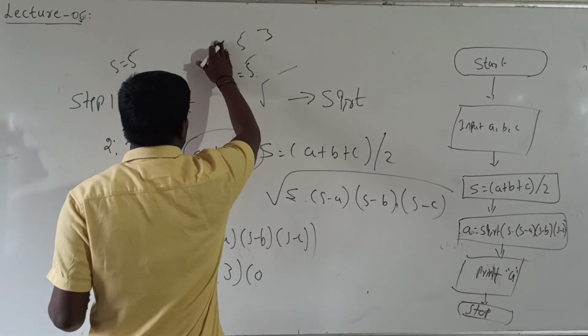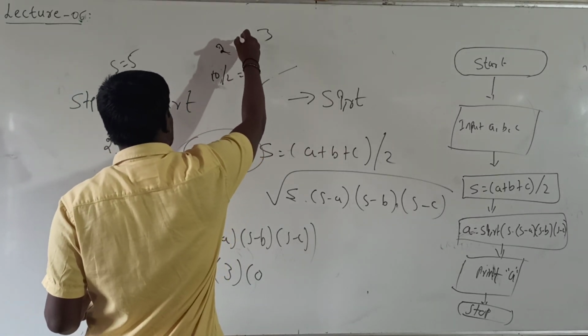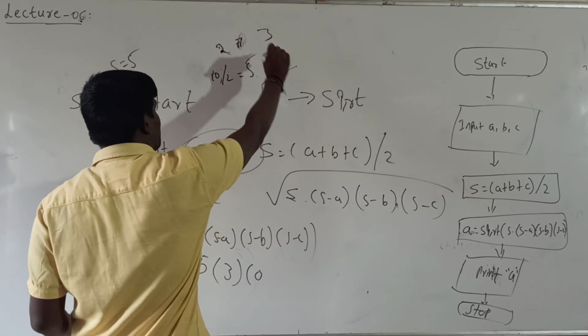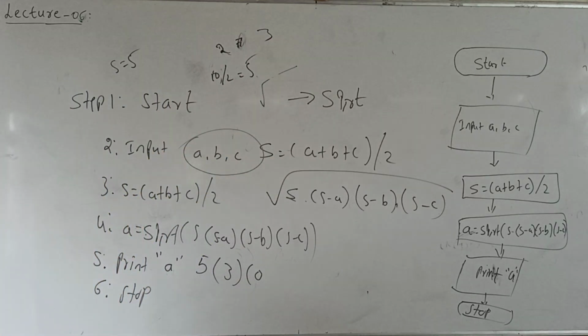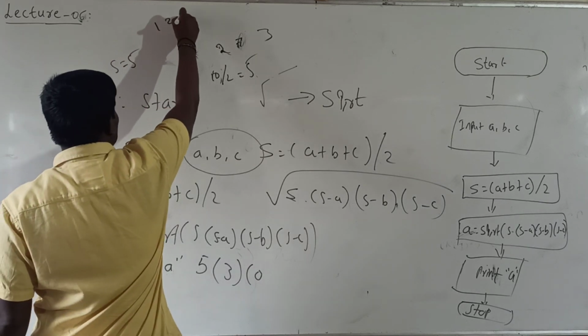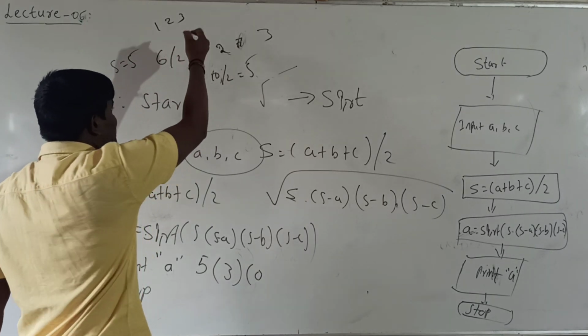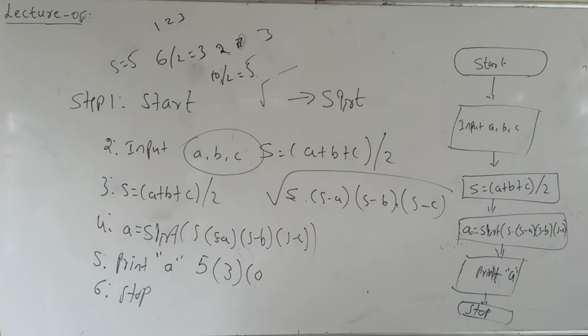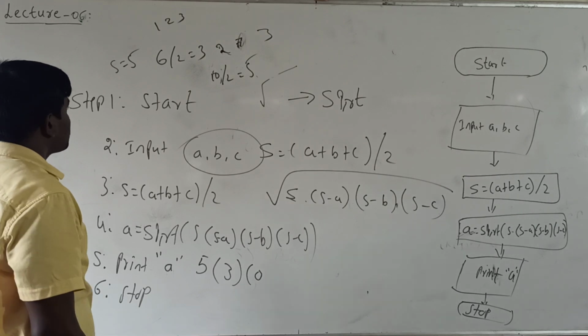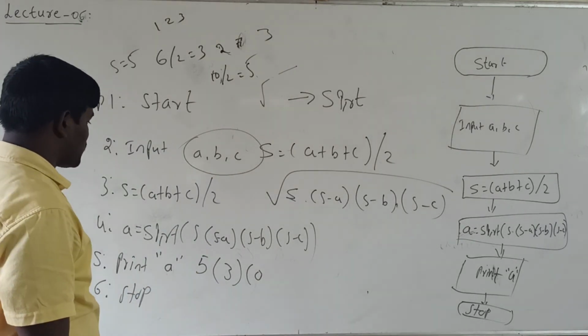So we can take different values, 2 6 2, or 2 7 3, or 1 2 3 you can take. 6 by 2, the answer is 3. Again you will get 0, minus 3, again you will get 0.